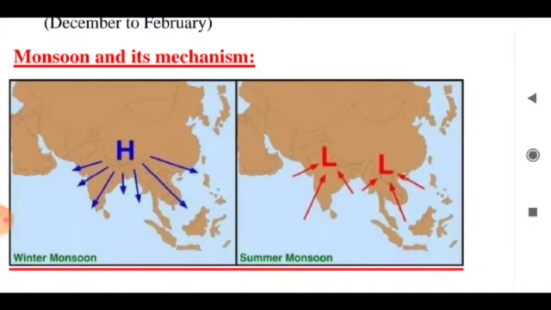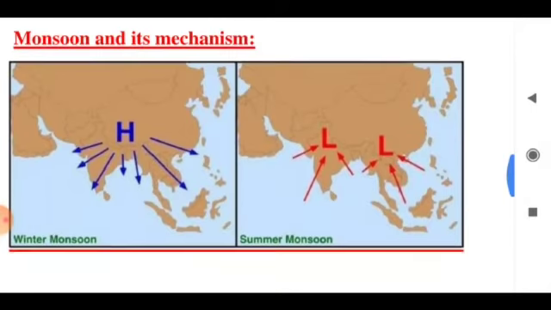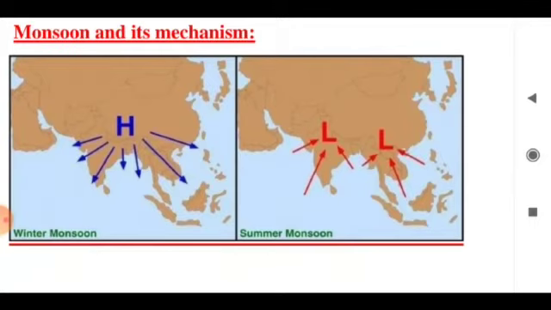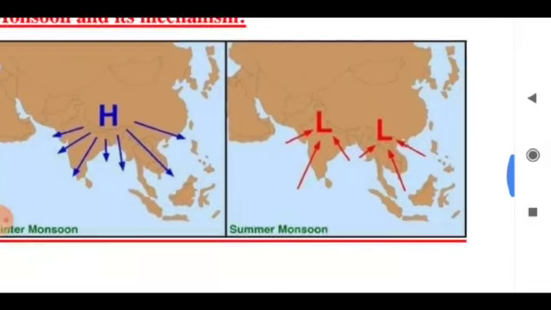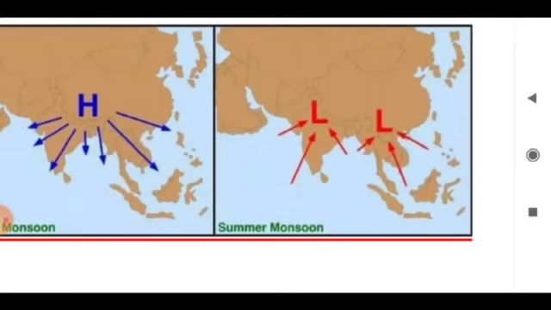The cooler water bodies surrounding it have high pressure, so there is a tendency that the low pressure attracts the high pressure winds. As usual, the low pressure area attracts the southeast trade winds blowing in the southern hemisphere. After crossing the equator, these winds are deflected towards the Indian subcontinent as southwest monsoon winds. They pick up moisture from the Arabian Sea. So why is it called southwest? Because they blow from southwest to northeast. Just follow the direction.